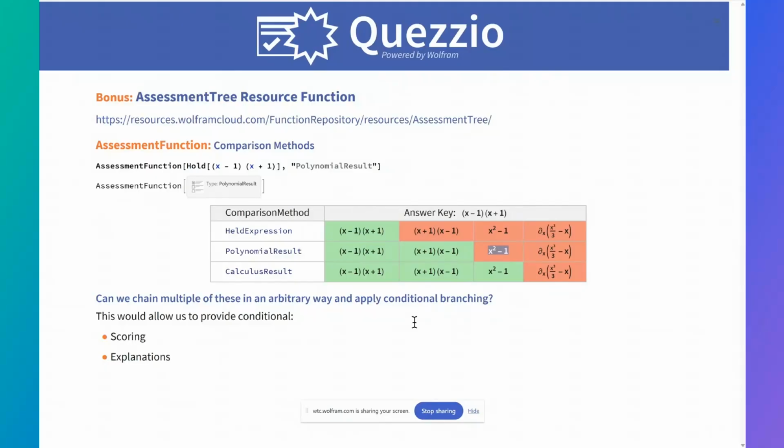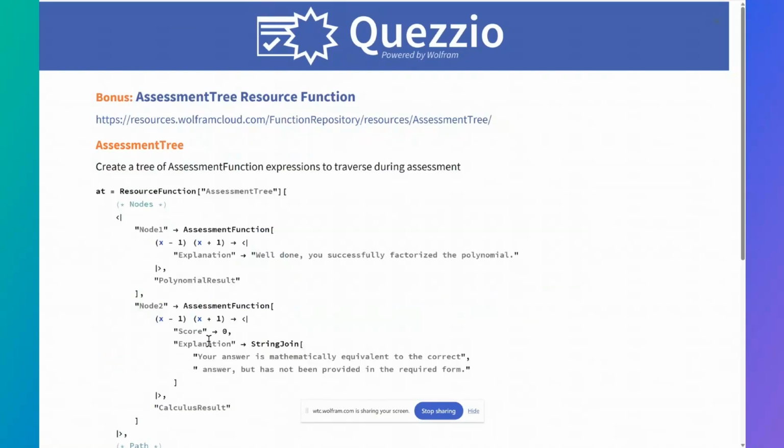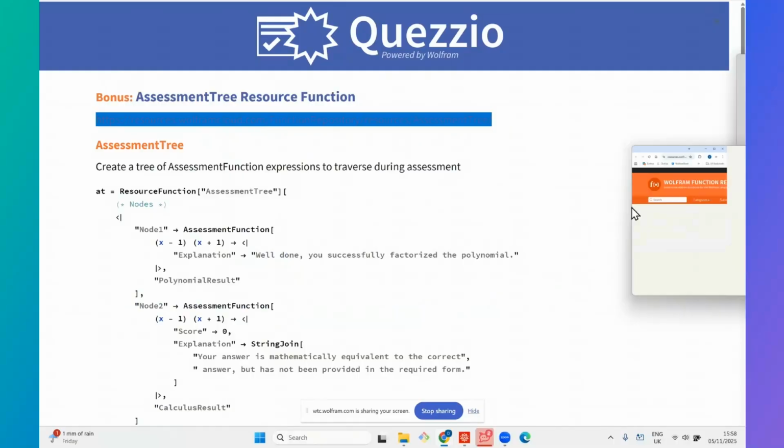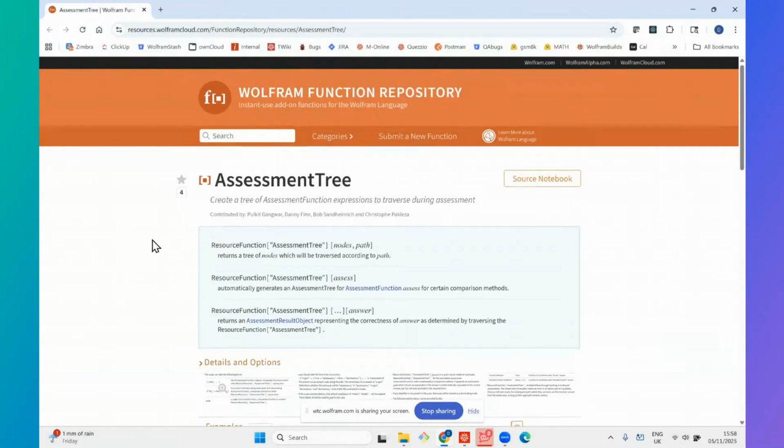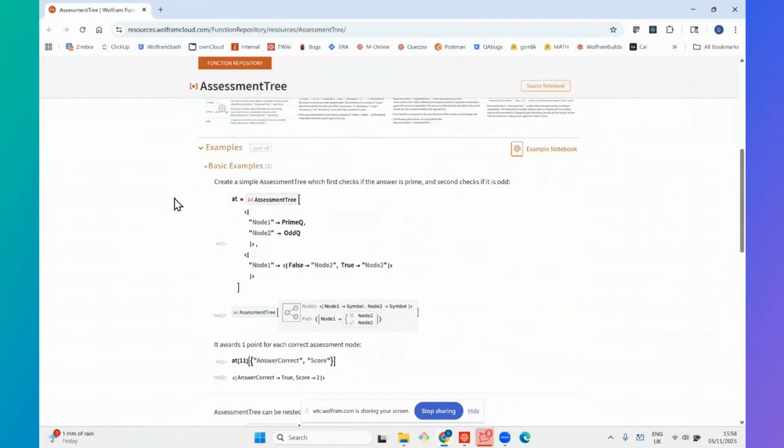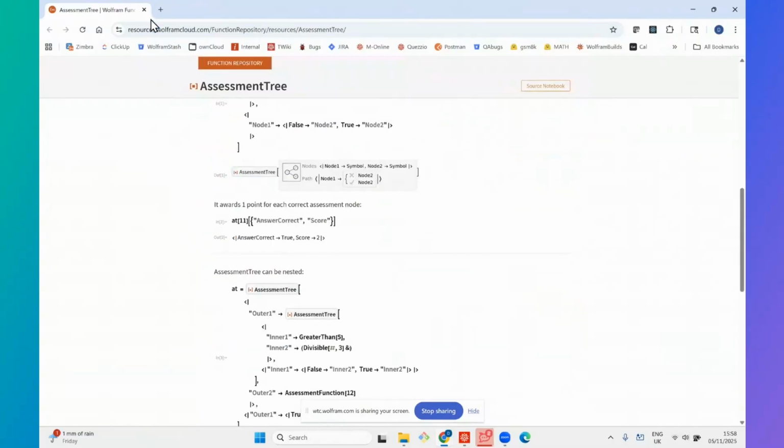Say a student is asked to factorize this polynomial, and they provide an answer that is mathematically equivalent to the correct answer, but not in the form that we expect. In that case, we want a way to handle that. We might want to provide partial scoring, or just an informative explanation to tell them they've got it partially correct. So we created this resource function called AssessmentTree specifically for that. It allows you to thread a series of assessment functions one after the other.